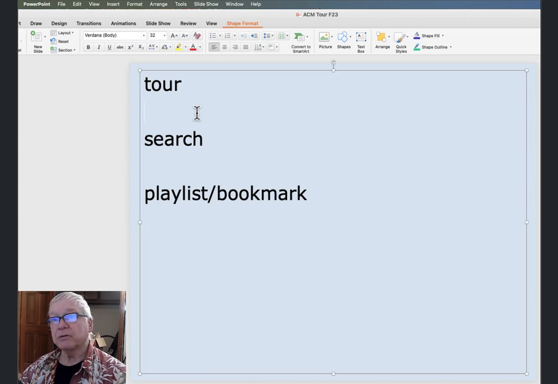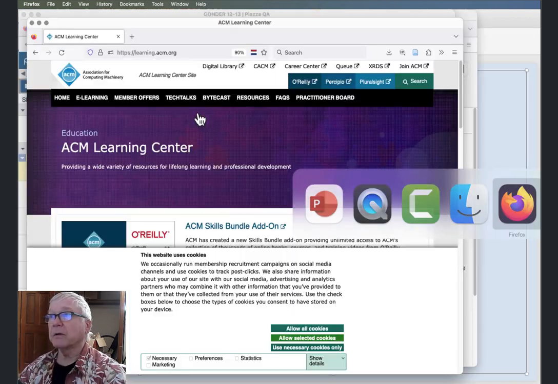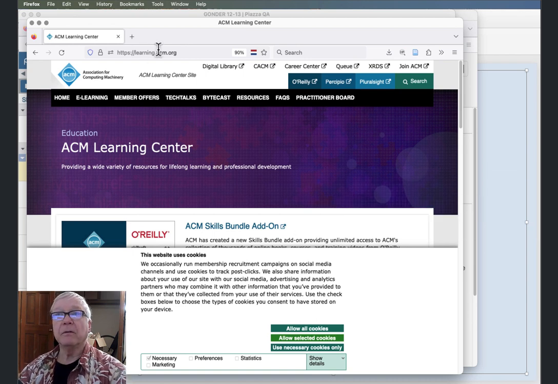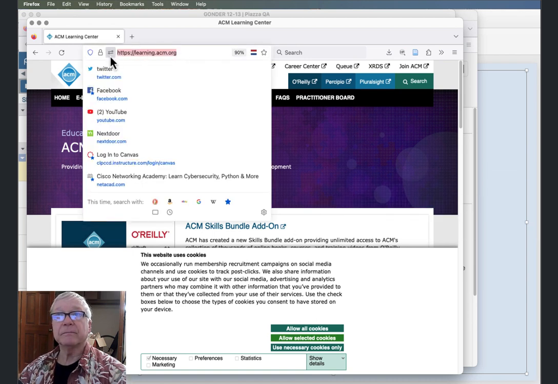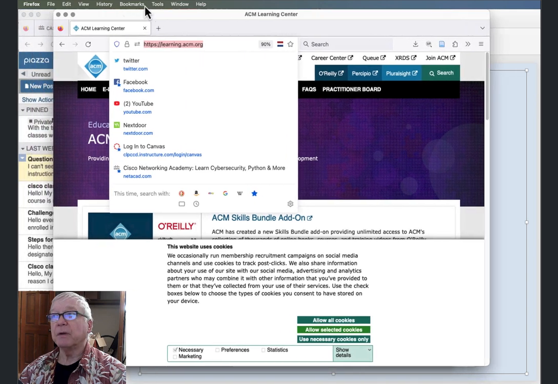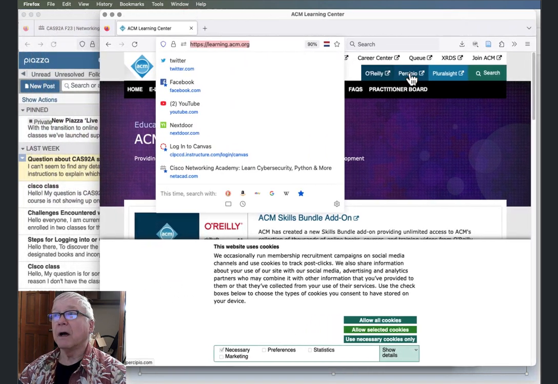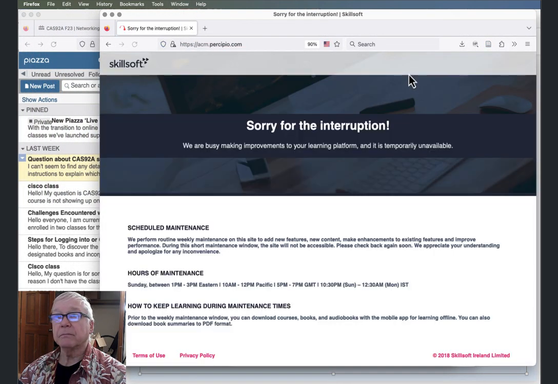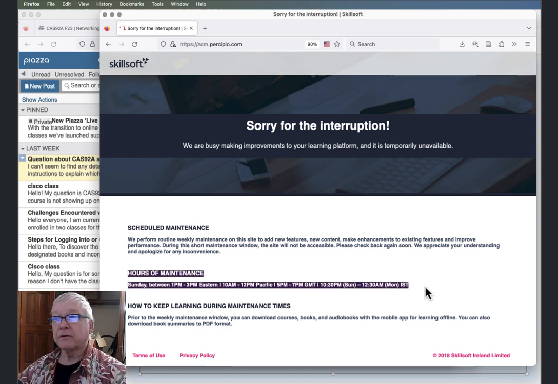Now let's do a little tour of that. So I am going up here, learning.acm is my bookmark. I'm going to click on Percipio. Oh, and now it's down for a second. Okay. Well, actually, that's good. I didn't notice hours of maintenance today, so I'm going to have to come back here and finish this video in a little bit.